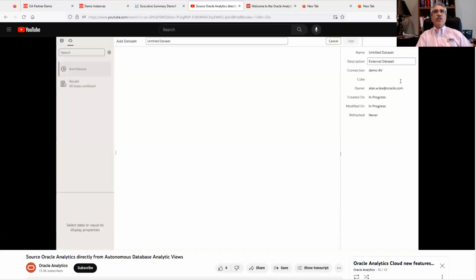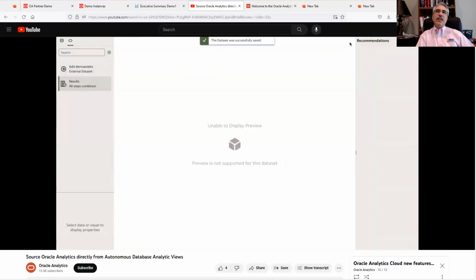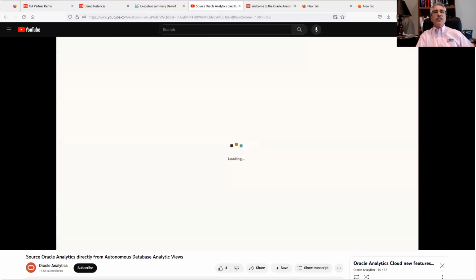If I then create that connection, you specify what data set you want to create. It looks at what analytic views are available, and think of this a bit as a mini semantic model that you create in the database instead of in the OAC layer.